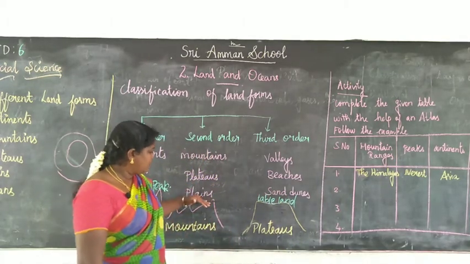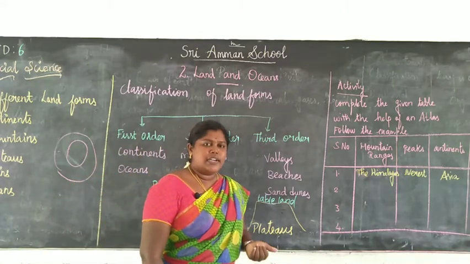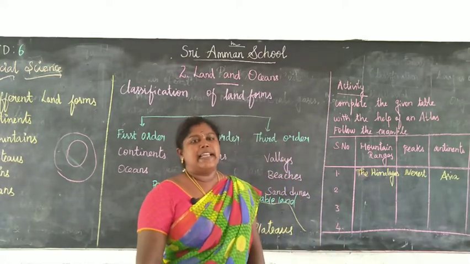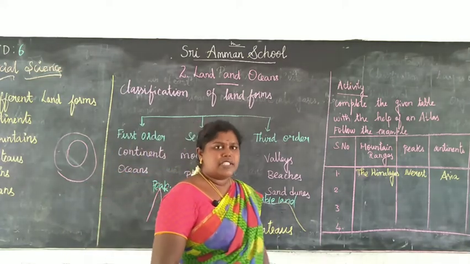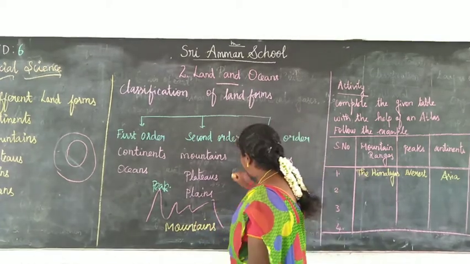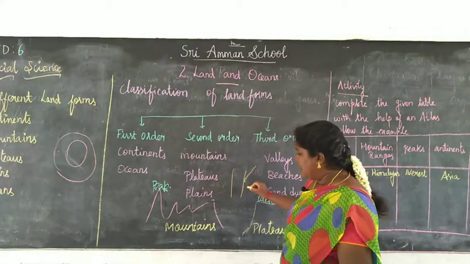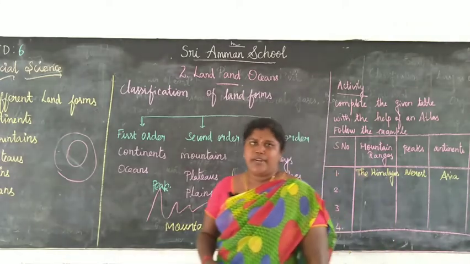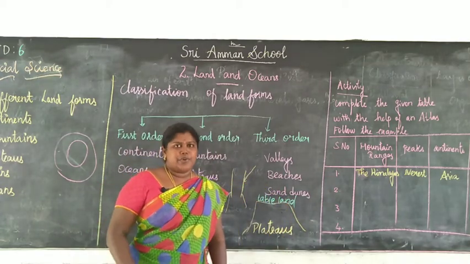Next one, plains. The plains are low-lying lands, about 200 meters above sea level. The plains are formed by rivers and their tributaries and distributaries. What is meant by tributaries? The rivers which join the main river are known as tributaries, and the rivers which separate from the main river are known as distributaries. So the plains are formed by the rivers and their tributaries and distributaries.